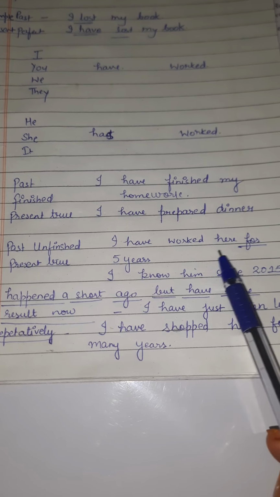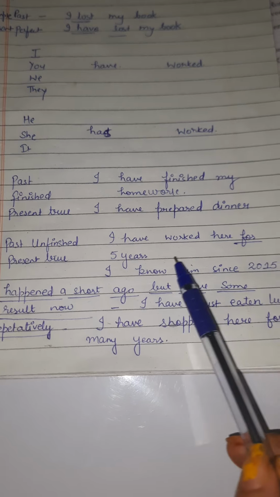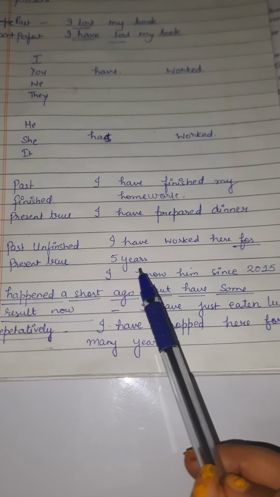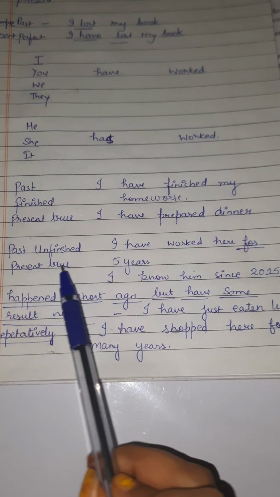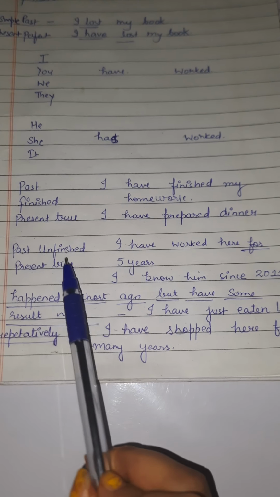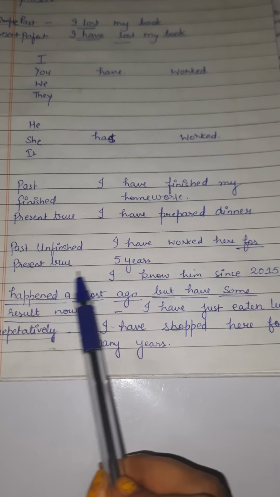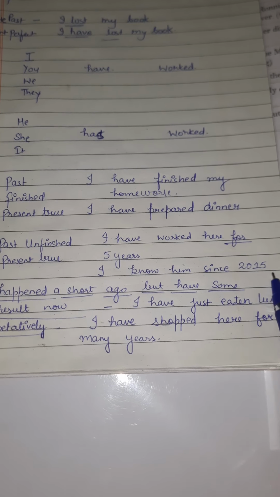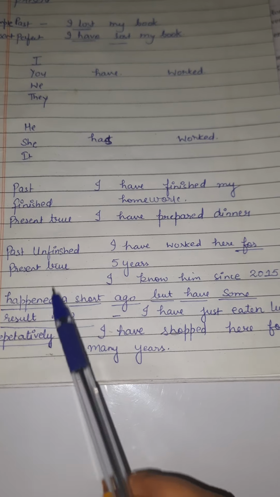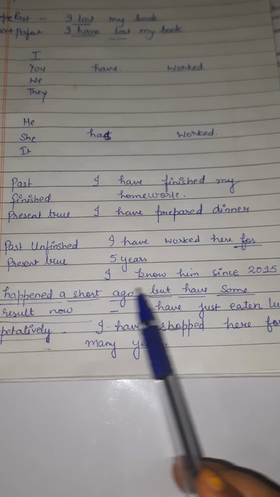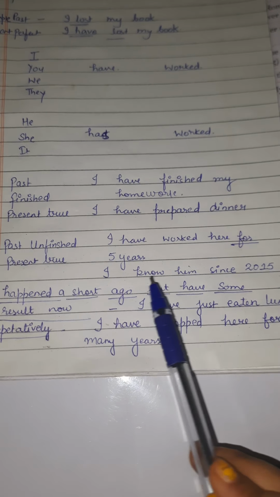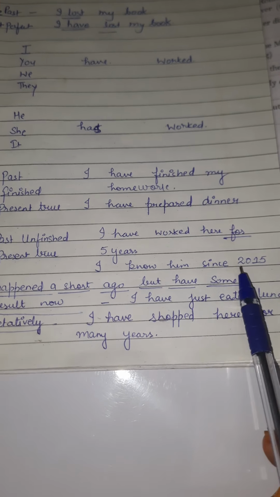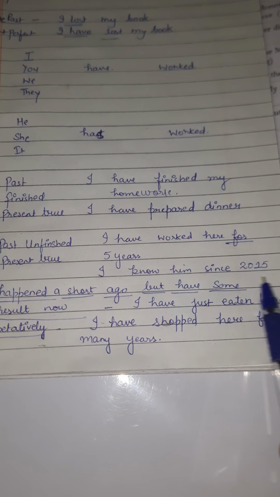So this is unfinished, I am still working and it is relevant in the present context. The work started in the past, it is unfinished and it is relevant in the present context. I know him since 2015. So unfinished past, present relevance. That work started in the past, is still going on, and is true in the present context.